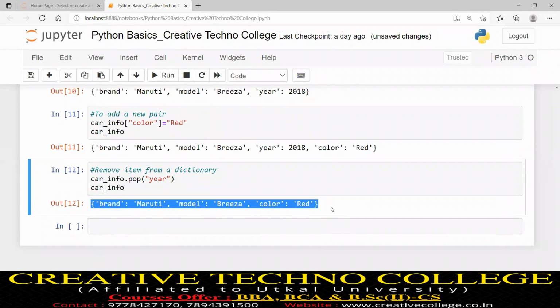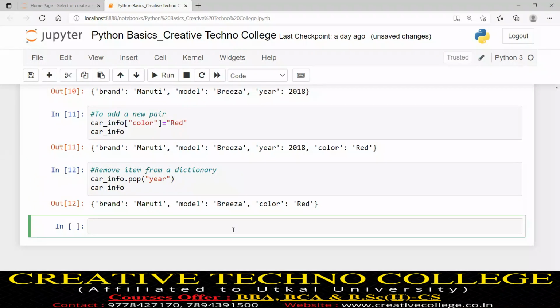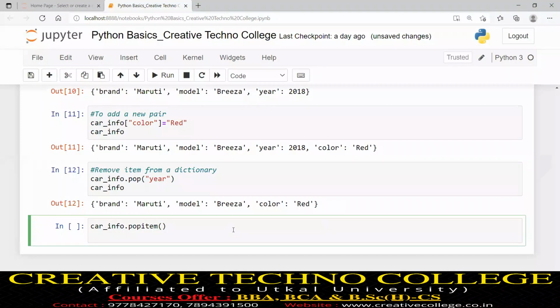Another way, there is a built-in function popitem. If you write car_info, which is my dictionary name, and dot, there is a function popitem. Now we will see what is the value of car_info.